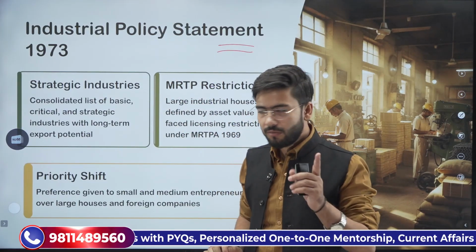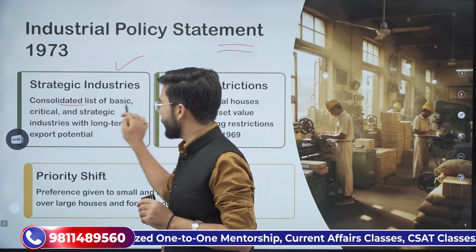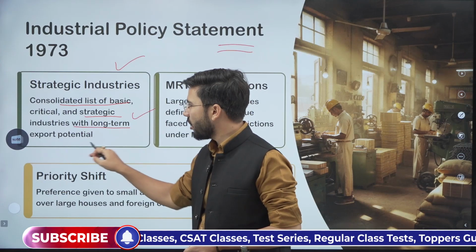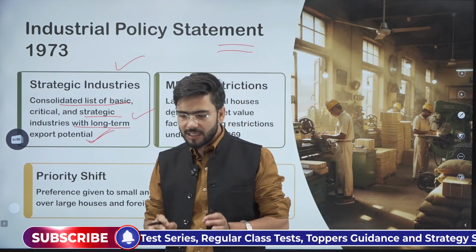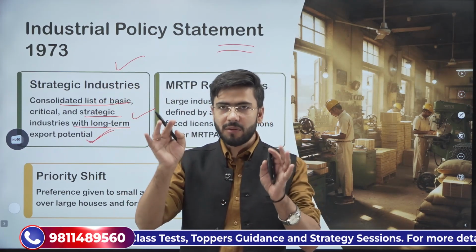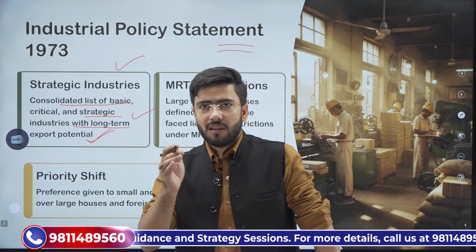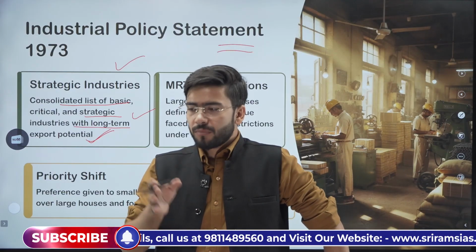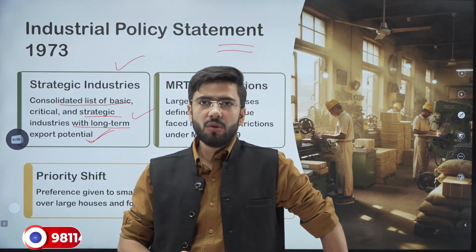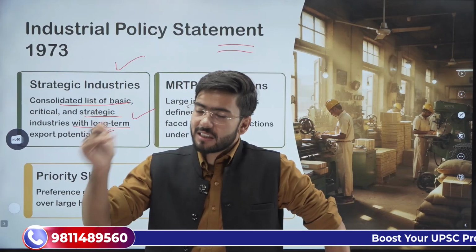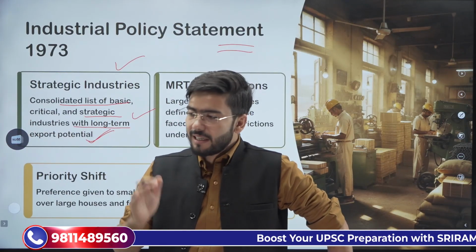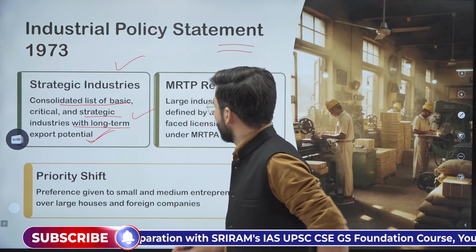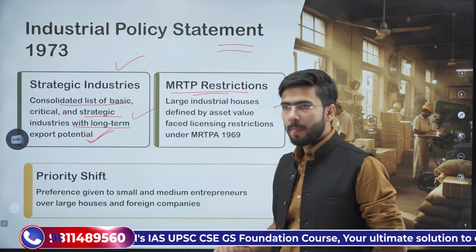1973. First thing, strategic industries were consolidated: the list of basic, critical and strategic industries with long-term export potential. Those industries which have long-term export potential will be focused on. Just like currently, at this point of time, the government is focusing on critical minerals and rare earth corridors, because those are the industries of the future. Those are the industries from where we will see our growth. Understood? MRTP restrictions are there.